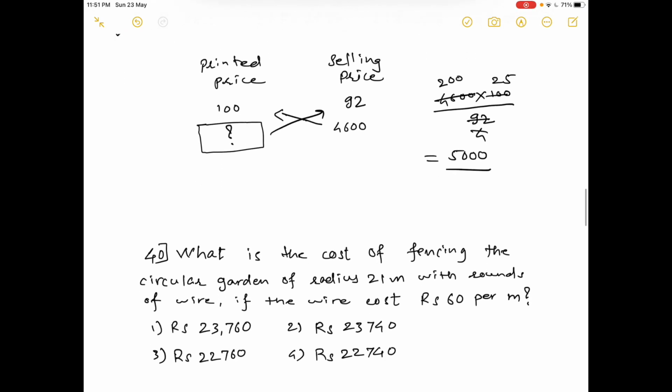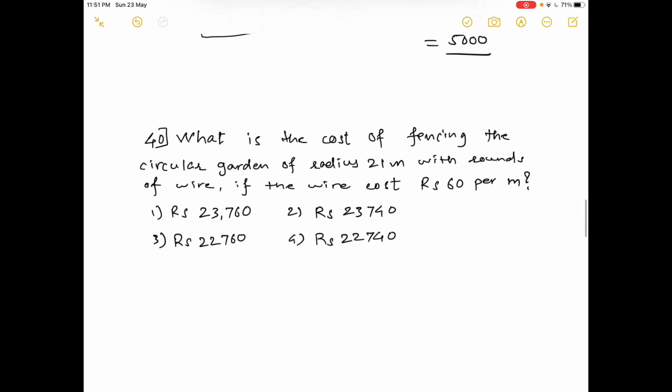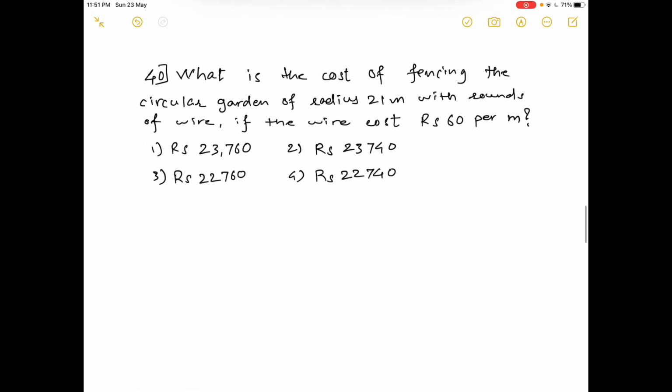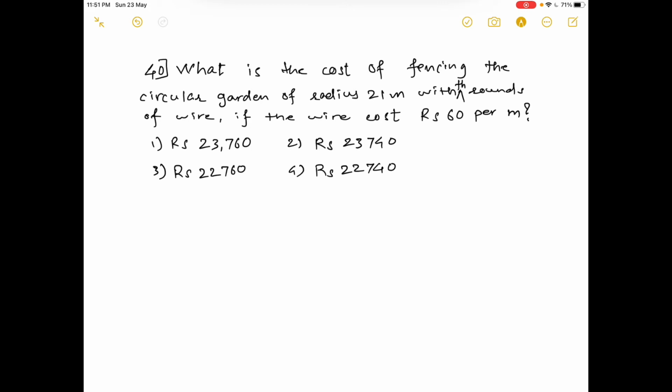What is the cost of fencing the circular garden of radius 21 meter with 3 rounds of wire if the wire costs rupees 60 per meter?